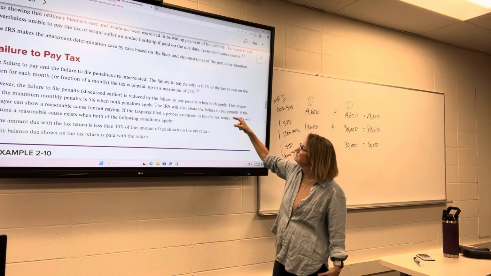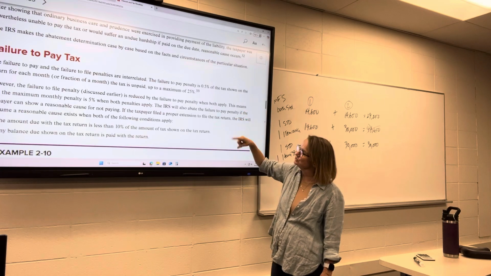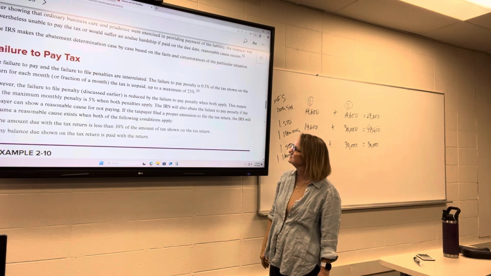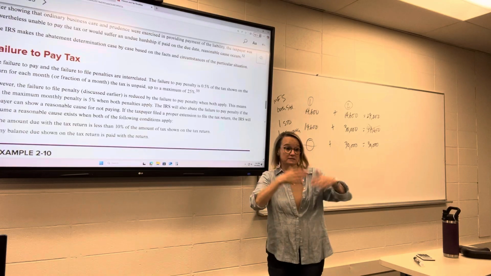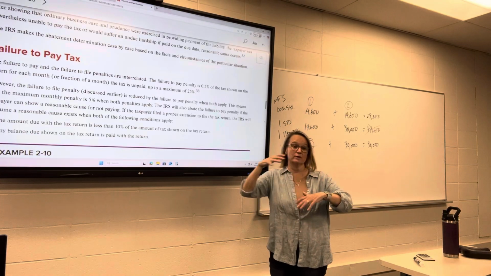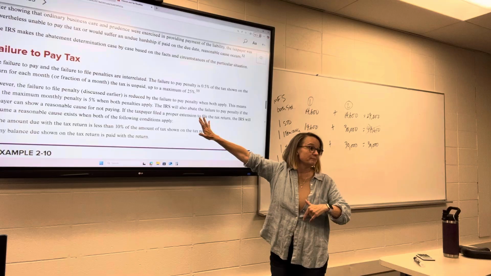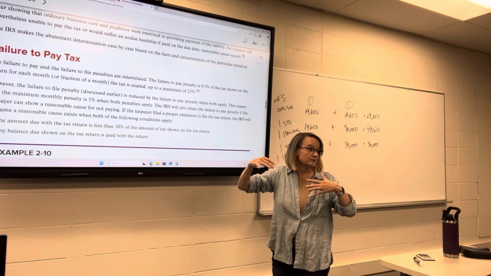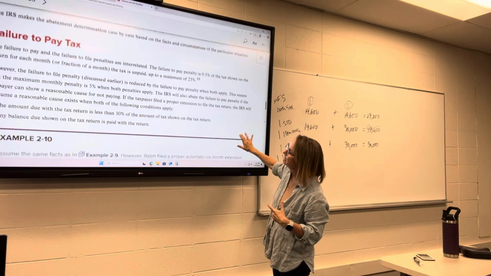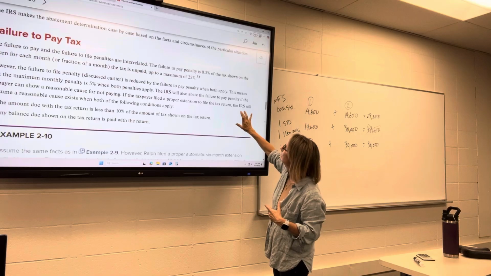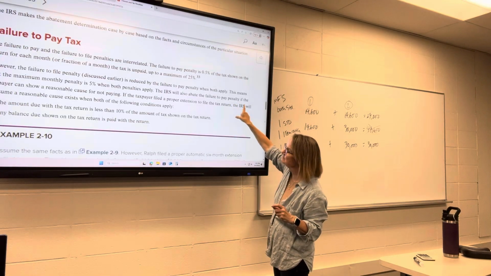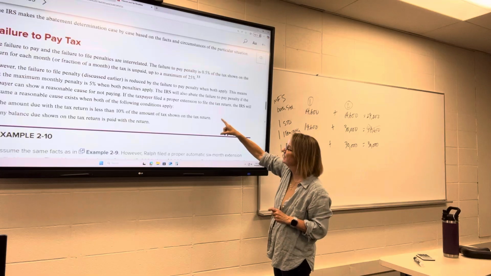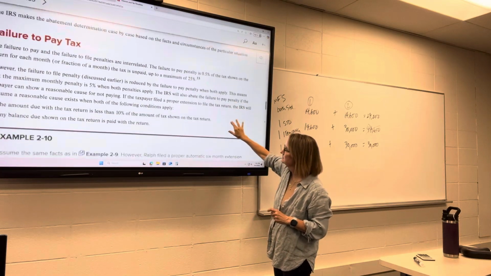So it's 0.5% of the tax shown on the return for each month that the tax is unpaid up to a maximum of 25%. Like I said, it's stacked. So if you failed to file and you failed to pay, now you've got 2 penalties that you're dealing with. Actually for this one, it's not stacked. Some of them are, so the maximum monthly is 5% when both apply. Some of them are stacked. I guess this one is not.